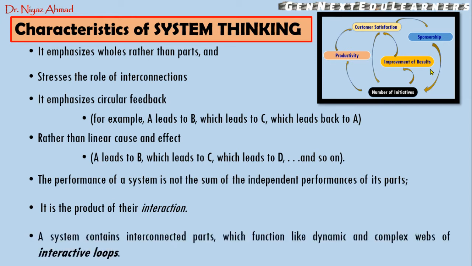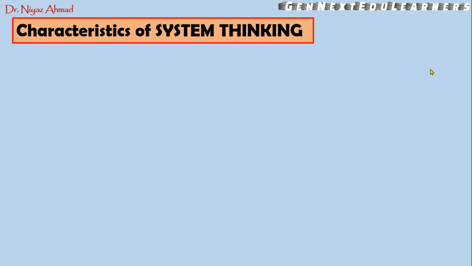So a system contains interconnected parts, which we have seen in the system approach also, which function like dynamic and complex webs. So you can see here these parts are functioning like a complex web of interactive loops. So these loops are nothing but feedback loops. Okay, so these are the interactions between the parts and these are the feedback loops.